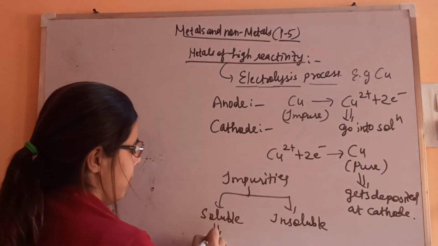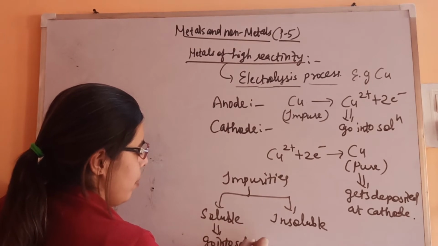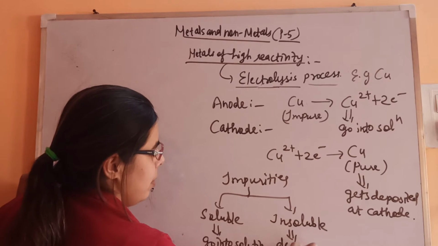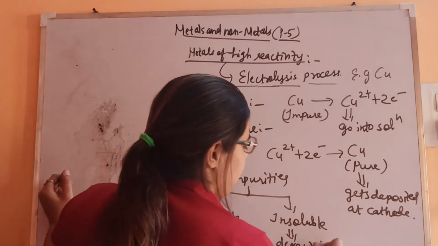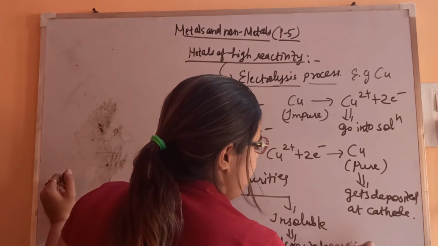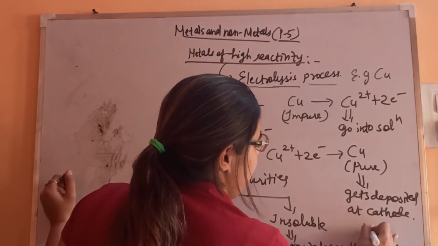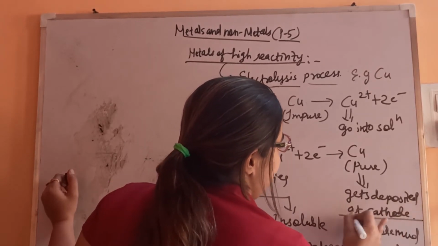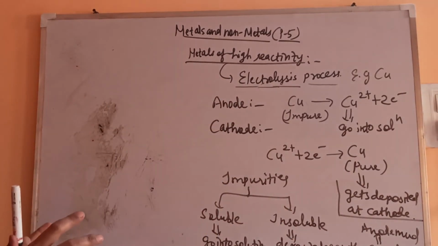The soluble ones go into solution because they are in soluble form, and the insoluble ones are deposited near the anode as anode mud. All of you know what is mud, that is clay. Fine. So this is about the whole process.